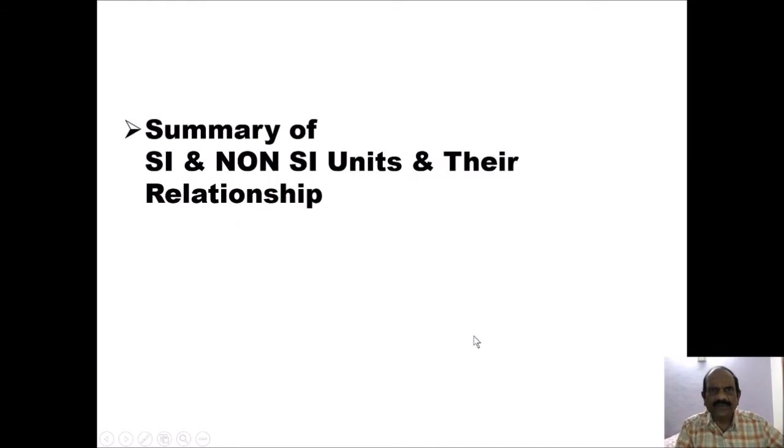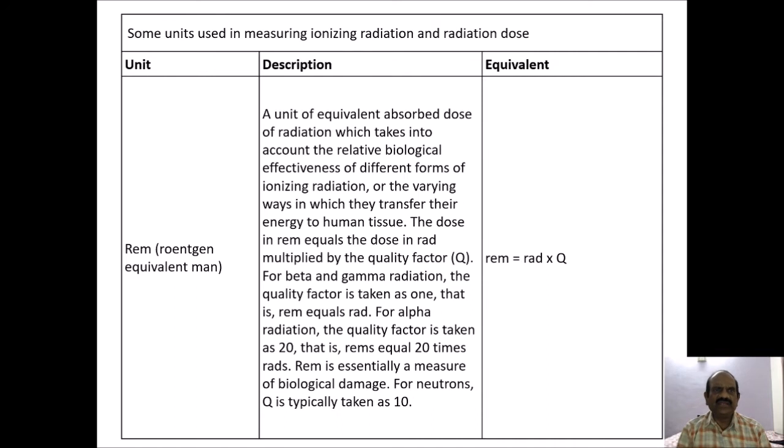Then similarly, there are some specific units which are used to determine radioactivity. These are SI and non-SI units and their relationship that we have to understand. Now you can see these are some of the units used in measuring ionizing radiation and radiation dose: unit, its description and equivalent. For example, REM, that I told you. REM means Roentgen equivalent man.